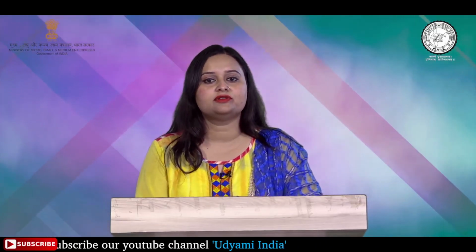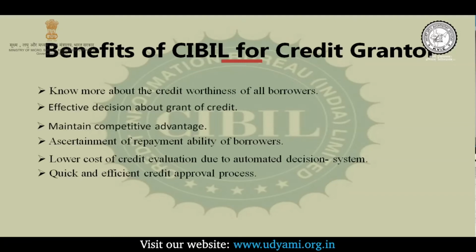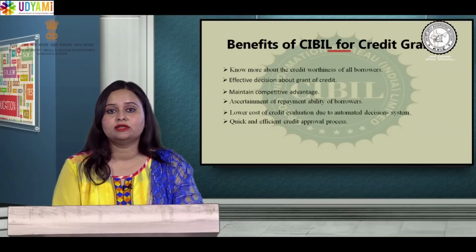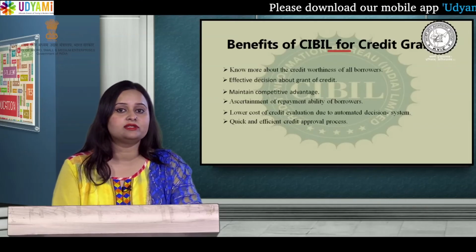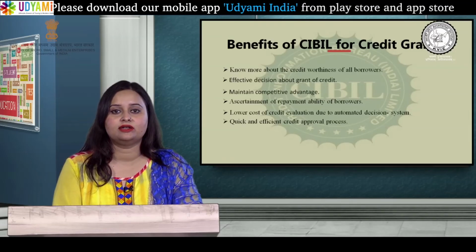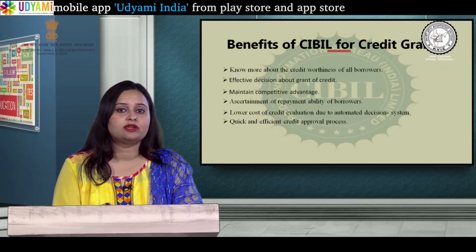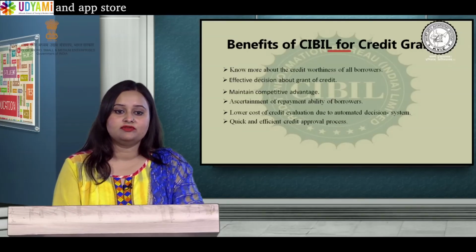Now, what are the benefits of CIBIL for a credit grantor? It helps you to know more about the creditworthiness of all the borrowers. It also helps in effective decision making about the grant of the credit. That means if the history of the borrower is good, that means he has been meeting all his outstanding payments on time, there are no defaults, no overdue payments, then it can be an effective decision that the credit can be granted.